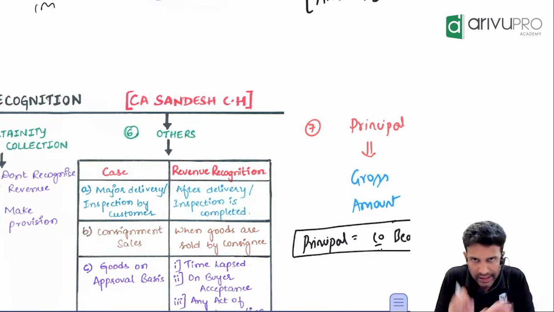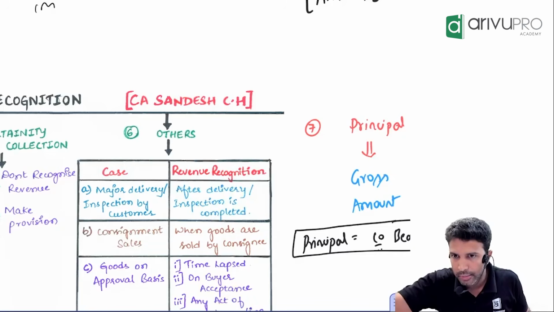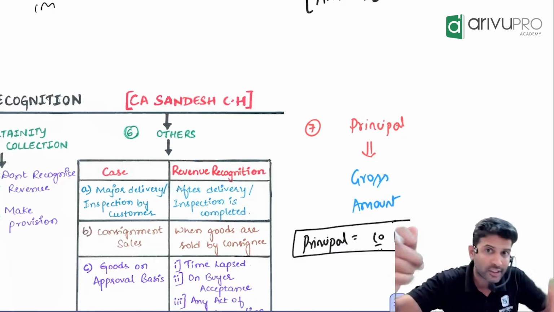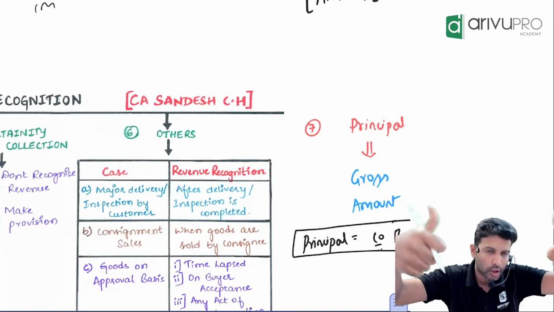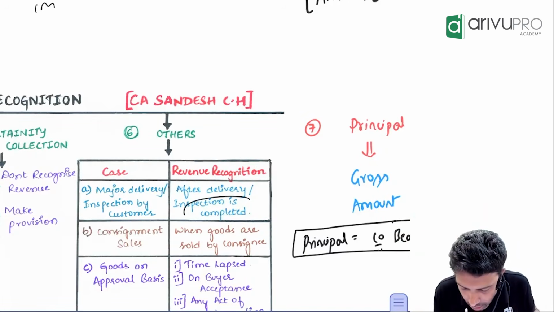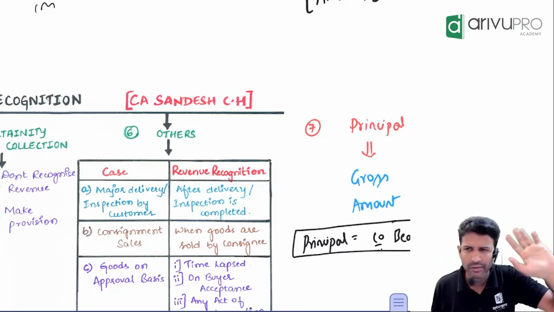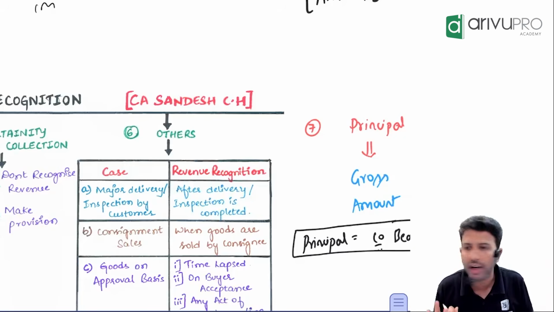Okay. So in these cases, AS 9 says, when you deliver the goods to the customer, don't recognize revenue. Because customer has to give what? Thumbs up. So you wait till the thumbs up time. Only when the inspection is complete, only then you can recognize the revenue. Is that fine with you?